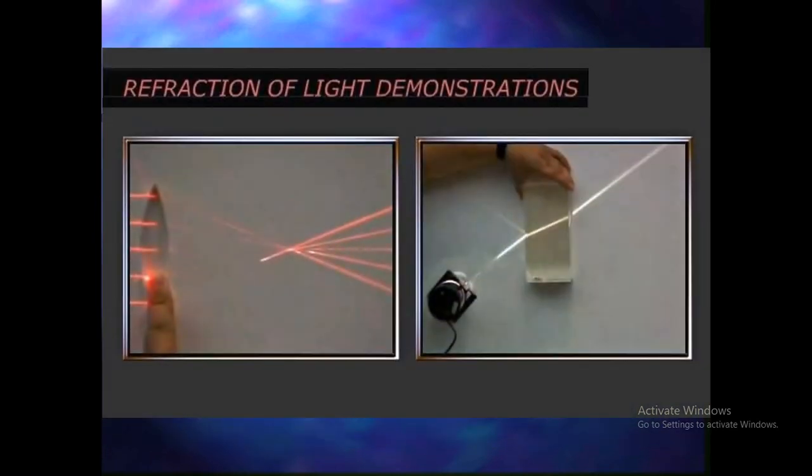Here is some experimental demonstration of refraction of light with the help of a lens or with the help of a glass medium. You will see both red and white lights. Okay, refraction of light. Thank you.